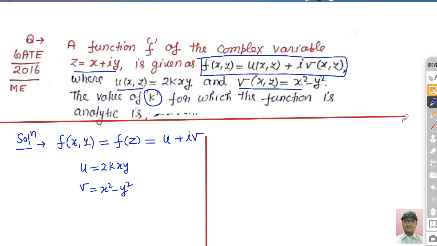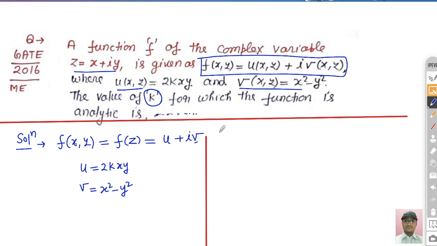analytic. Second is the sufficient condition, in which we have to show, apart from the Cauchy-Riemann equation, that the four partial derivatives, del u by del x, del u by del y, del v by del x, and del v by del y, must be continuous.